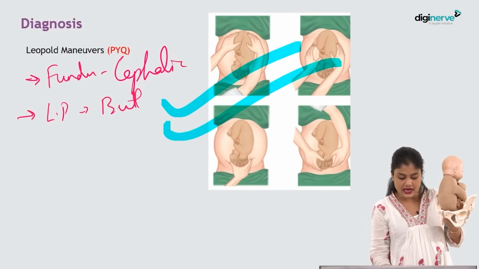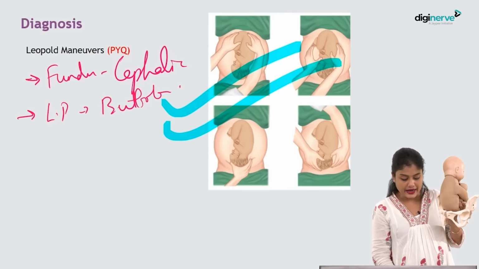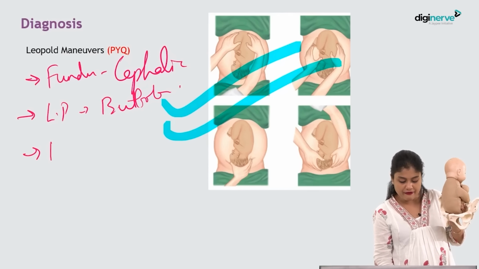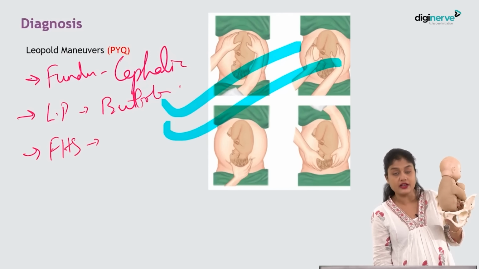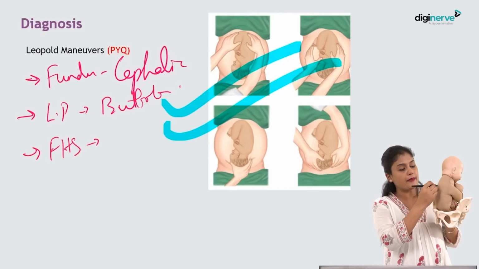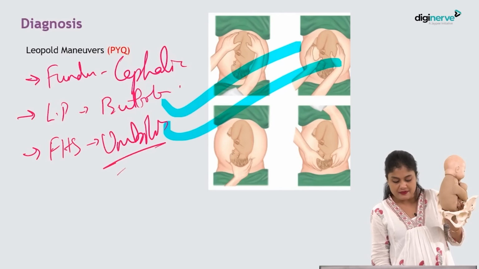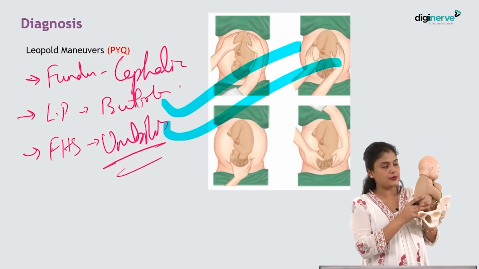So, buttocks are in the lower pole. And lastly, how will you diagnose? What is the third step to diagnose? Is by FHS. So, FHS where you will hear in breech? In and around the umbilicus. Okay. Around the umbilicus, if you are hearing FHS, then you should confirm that it is breech presentation.